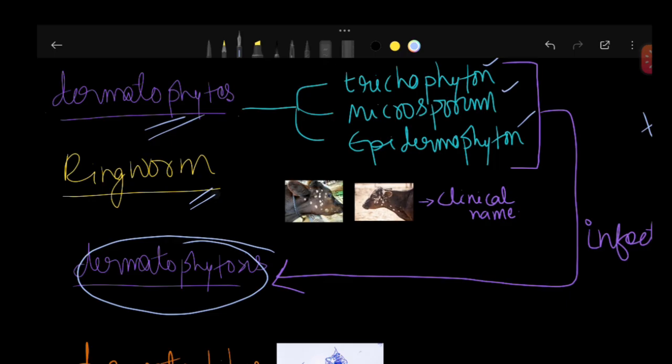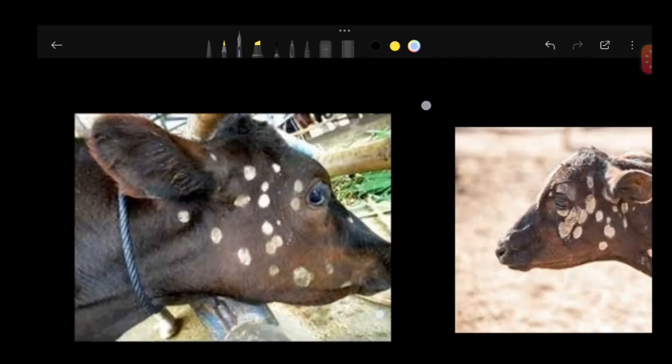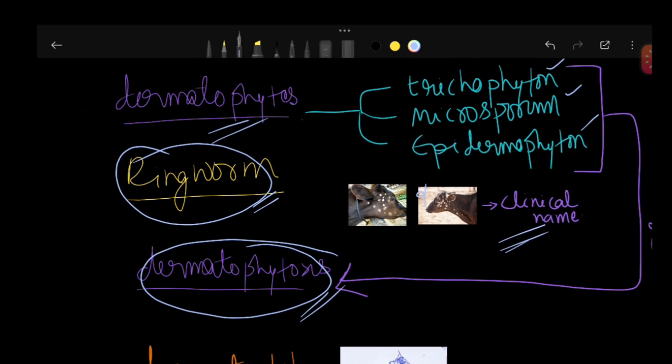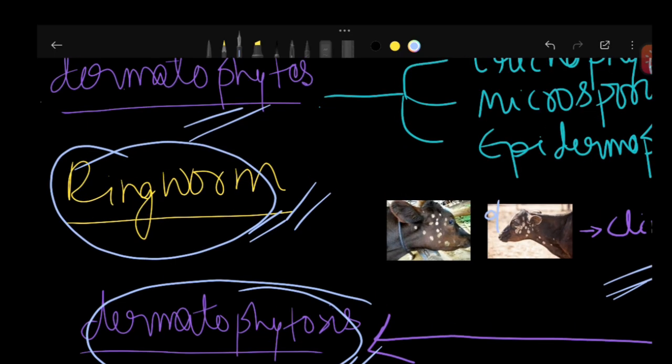Now, many people tend to misunderstand ringworm. Understand, ringworm is a clinical name of dermatophytosis, which means in the dermatophytosis disease, the affected animal shows a ringworm-like lesion. Basically, circular or ring-like red and scaly patches will be noticed on the skin. Because of this skin lesion, which looks circular or ring-like, the name ringworm has been given. So this is about ringworm. The one important thing is that this is not a worm itself.